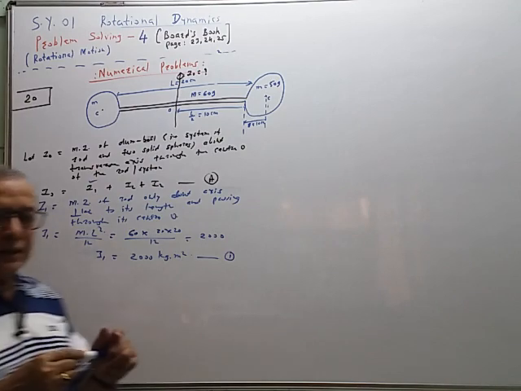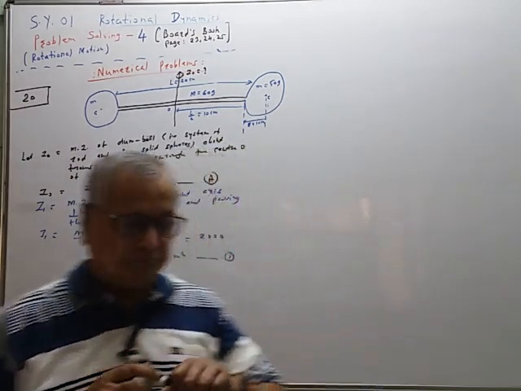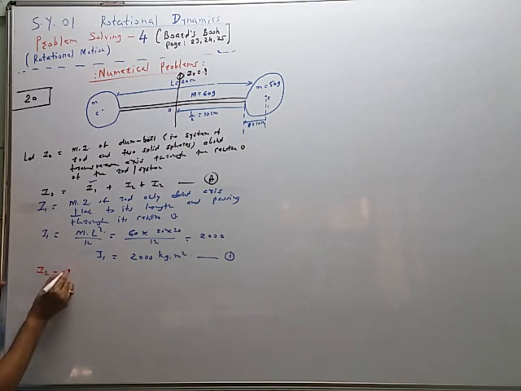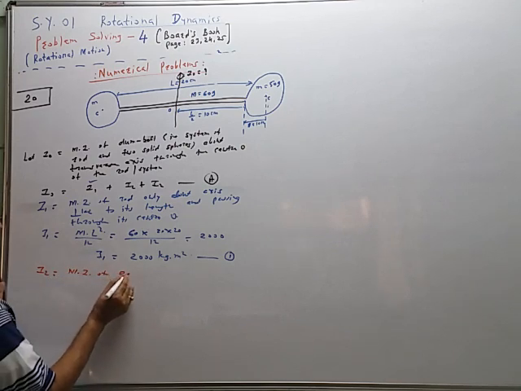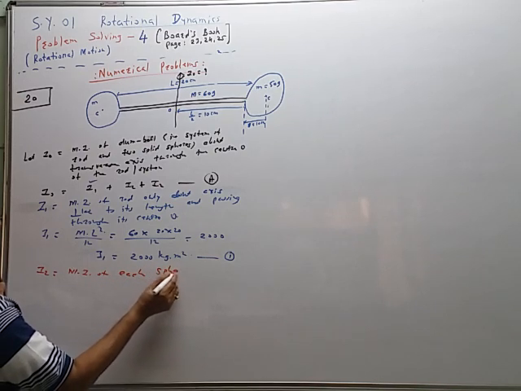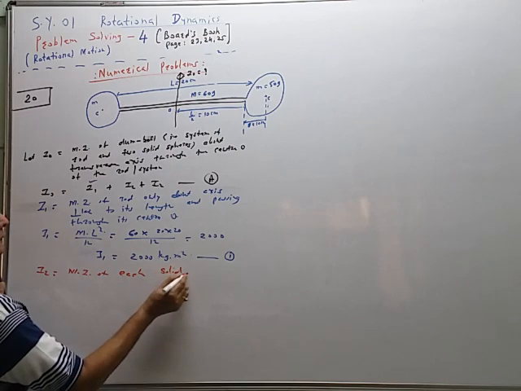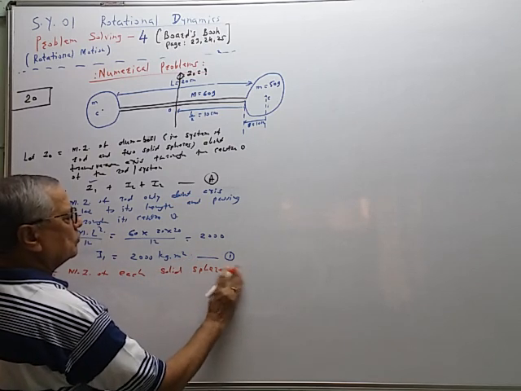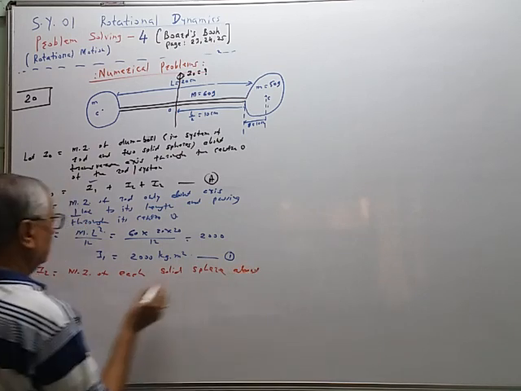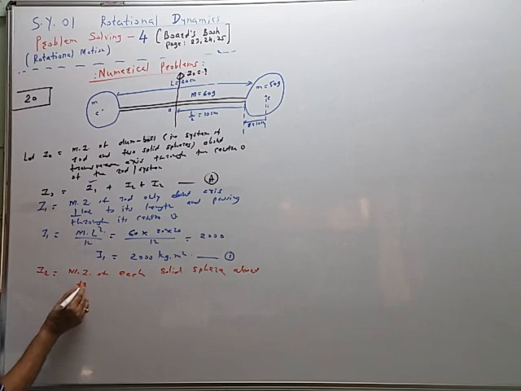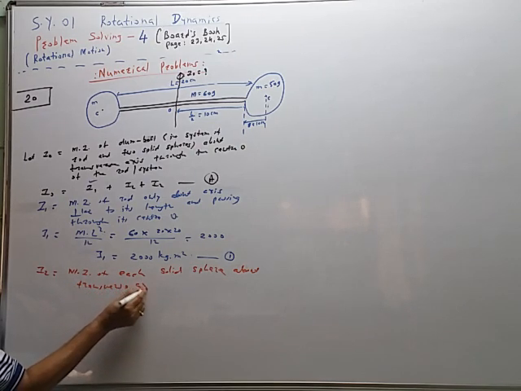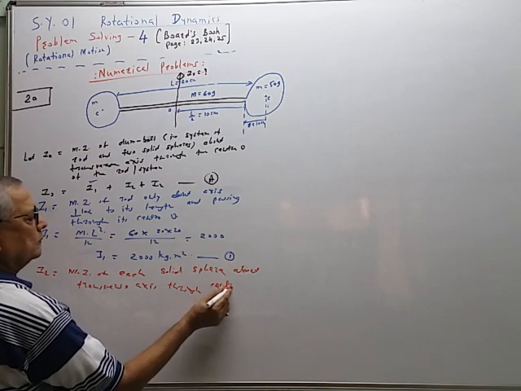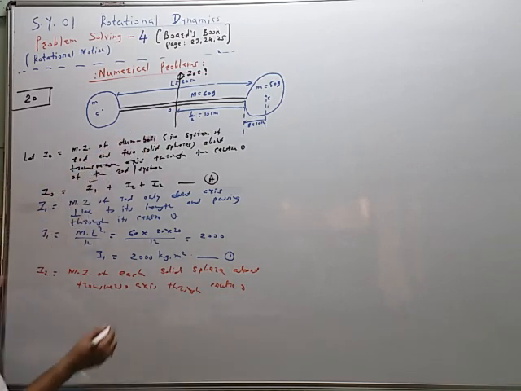Now I2. Both spheres are identical and symmetric. I2 is equal to MI of each solid sphere about the transverse axis through center O. So I will draw a separate figure.